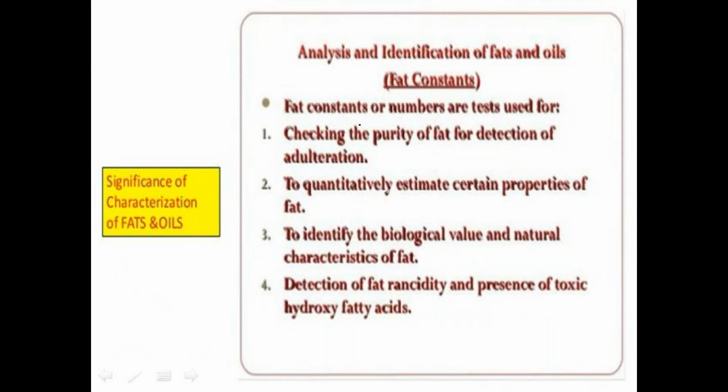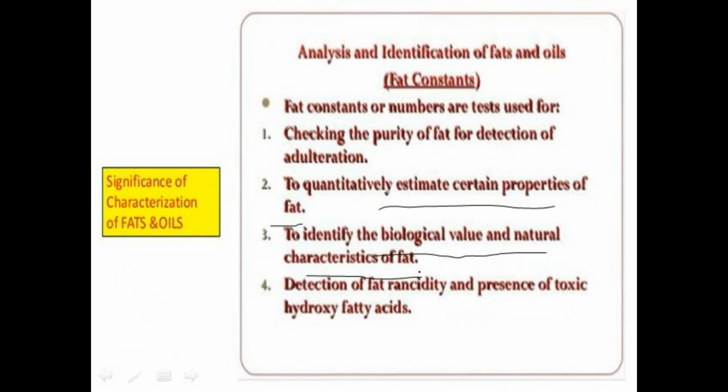And what are these numbers? Mainly these are used for checking the purity of fat, for detection of adulteration, and also to estimate certain properties of fat. What are the properties? Hydrolysis, rancidity and saponification. Also, by using these we can identify the biological values and natural characteristics of fat.